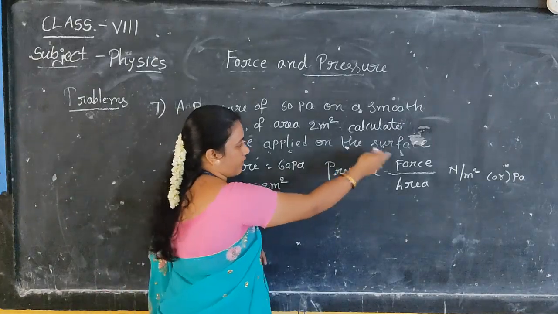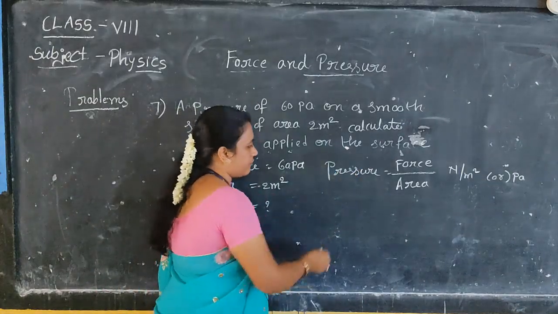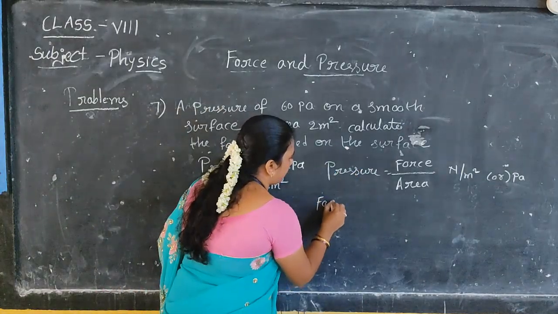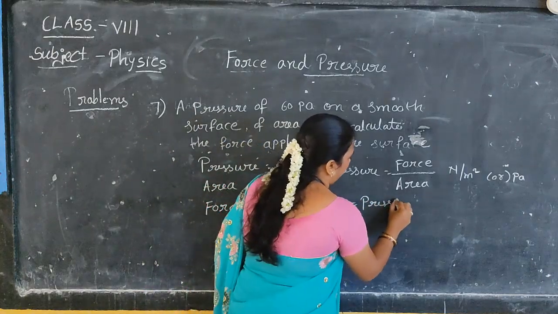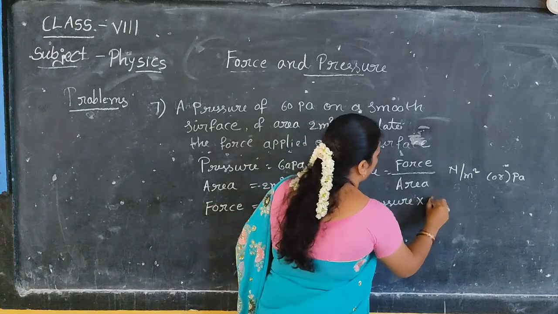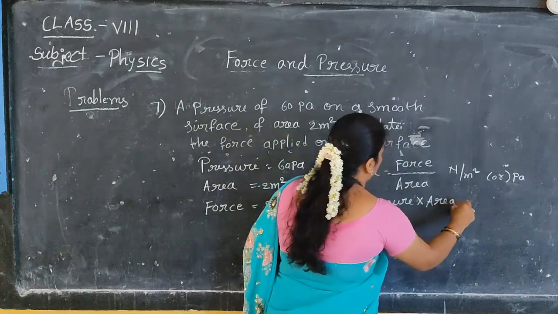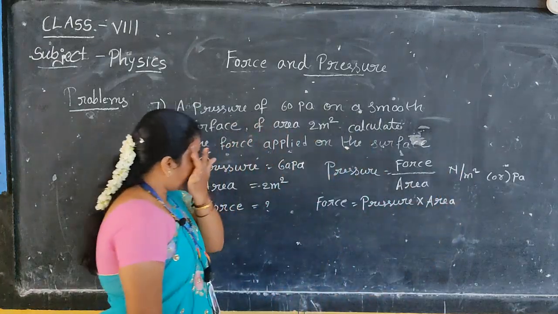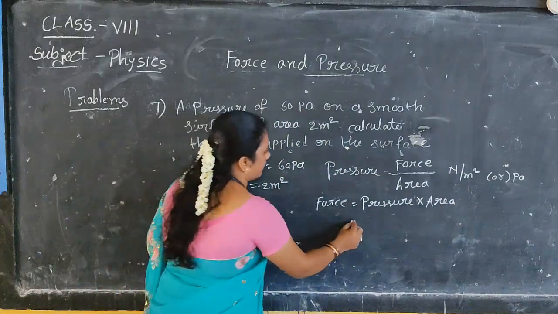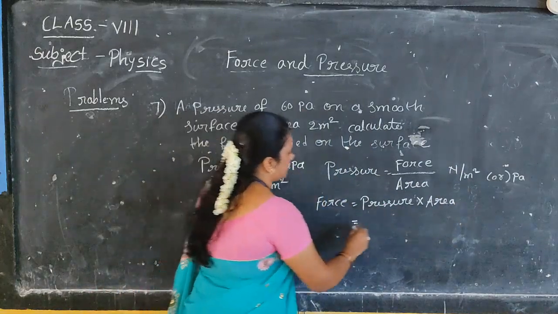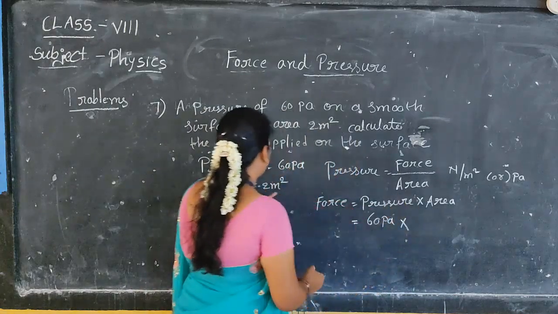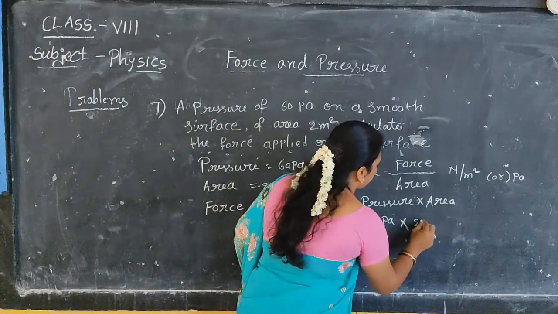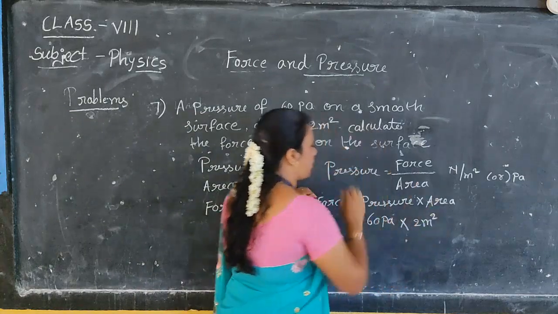From this formula we can now calculate force. So what is the formula here? Force is equals to pressure into area. Pressure into area. So then coming to that, pressure value how much? 60 pascals into what is the area? 2 meters square. Yes or no?